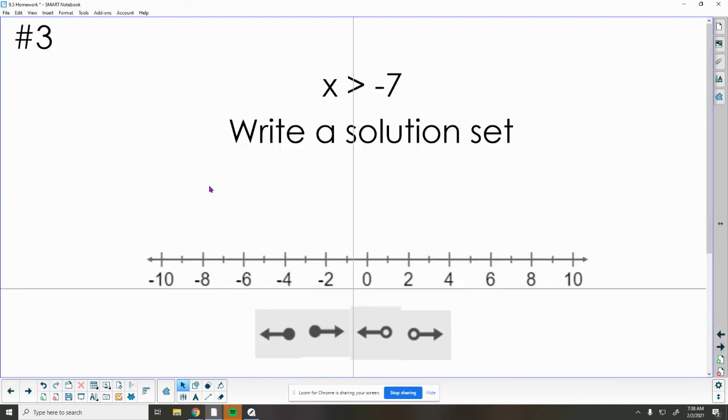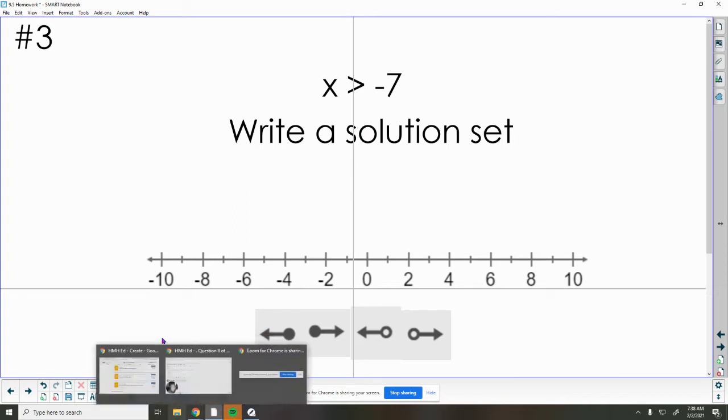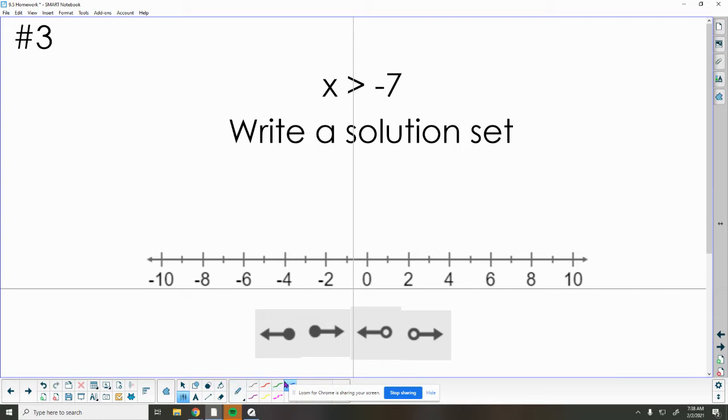Okay, we're going to skip over to number 3. X is greater than -7. Again, your homework is not going to say write a solution set, but I want you to write a solution set because it's going to help you get the correct answer. Here we need to come up with 3 things that are greater than -7.